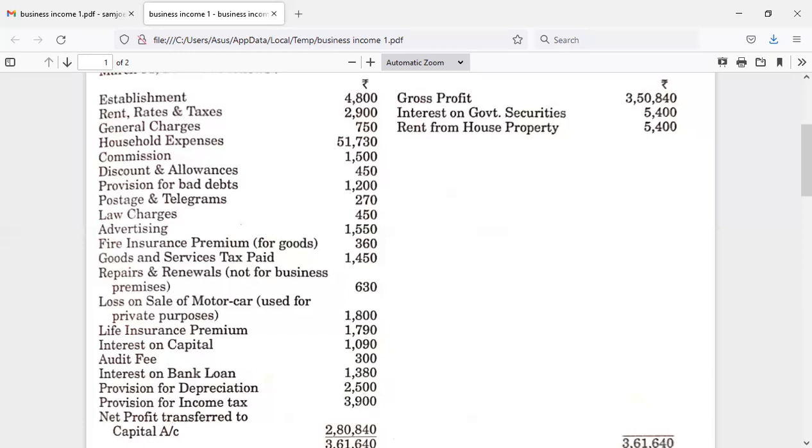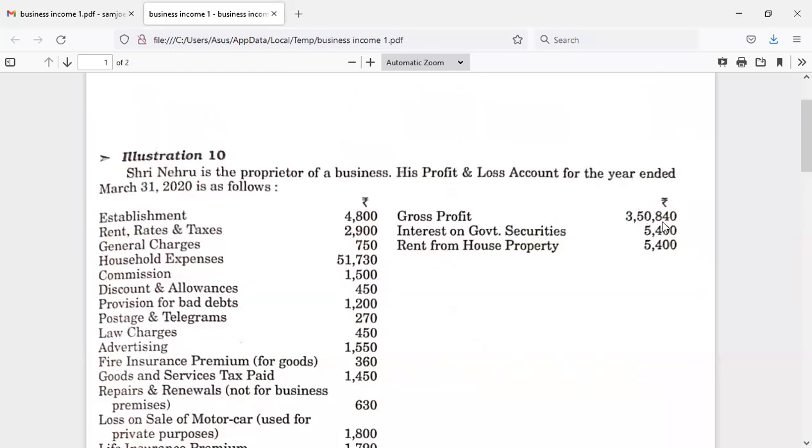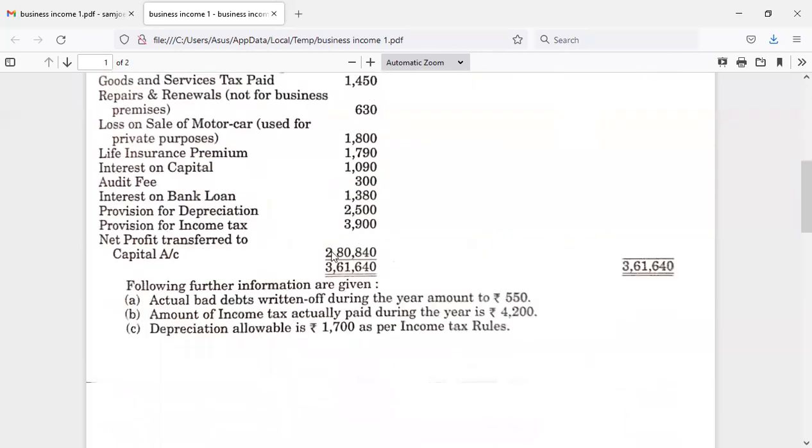Of course, net profit transferred to capital account. So this net profit is arrived at from the gross profit, interest on government securities, and rent from house property. The total of these three items will be reduced by these expenditures on the debit side. So the difference we got is 2,80,840. Let us consider the credit side: gross profit 3,50,840, interest on government securities 5,400, and rent from house property 5,400. Now the total amount is there.